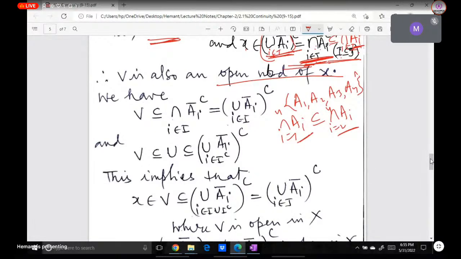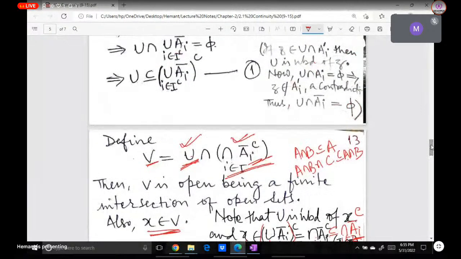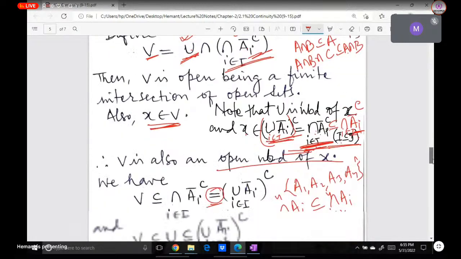So again, by De Morgan's law we can write this equality as the union of Ai closure, i varying over I, and complement. How are we getting this? By De Morgan's law, which you already know. Again V is also contained in U, and U is contained in the set with I complement. What we showed above is that U is contained in the complement of the union of Ai closure, i varying over this I complement, which we called equation 1.